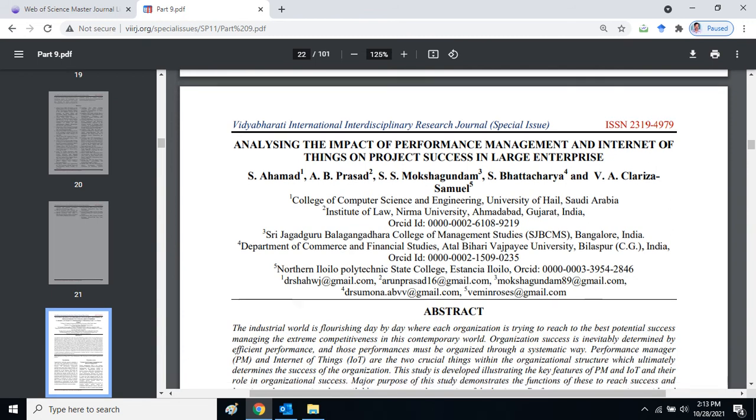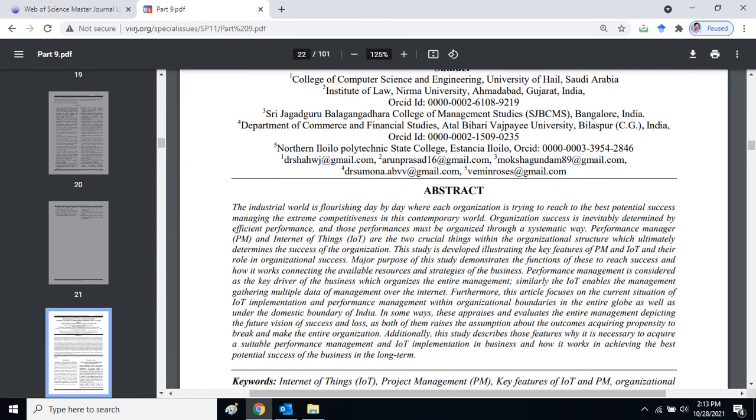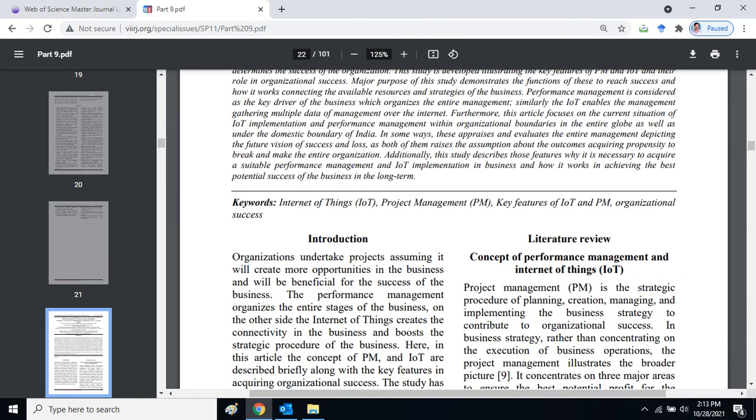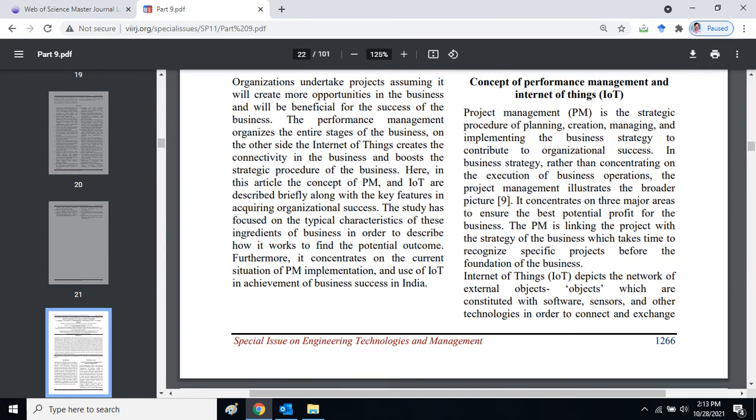This is the paper, abstract of the paper, keywords, introduction, literature review. The paper started from page number 1266.